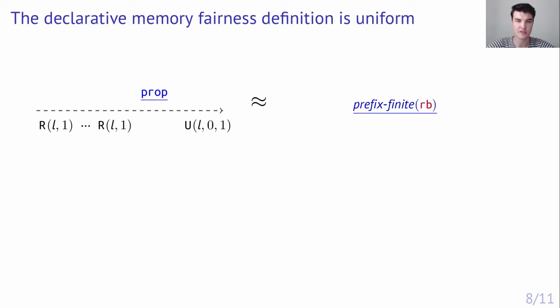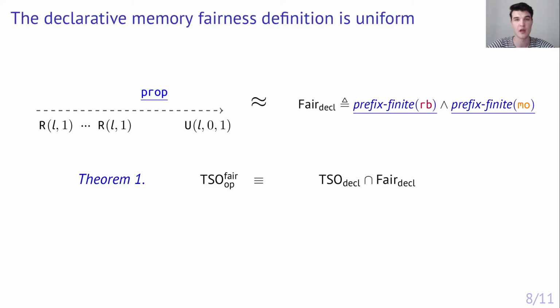The condition we have just described is not exactly a declarative counterpart for eventual propagation yet. Actually, there are similar examples that demonstrate that we also need to require the finiteness of the modification order prefix as well. So, as a result, we come up with the memory fairness definition expressed as a conjunction of two prefix finiteness conditions. And for the resulting fairness definition, we show that an operational definition of TSO, extended with an eventual propagation requirement, is equivalent to its declarative definition extended with the fairness condition.